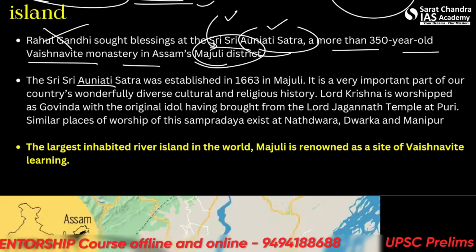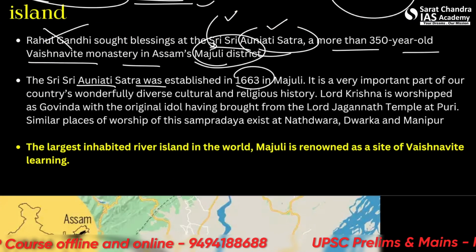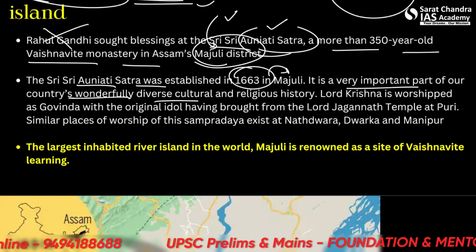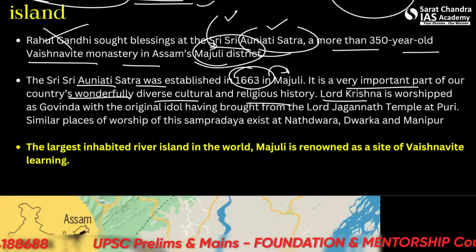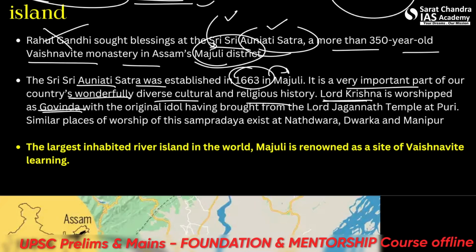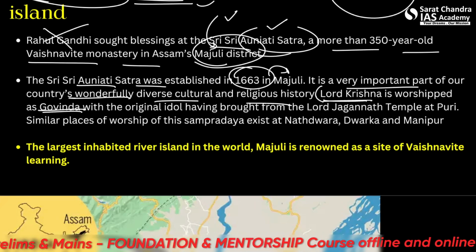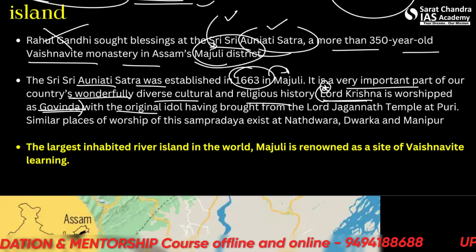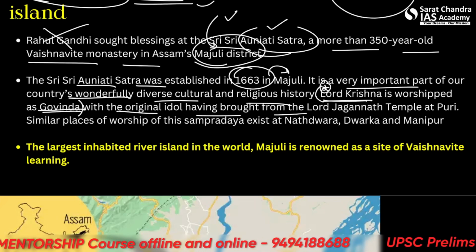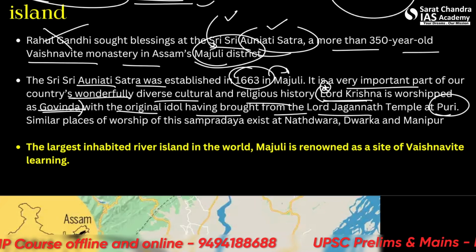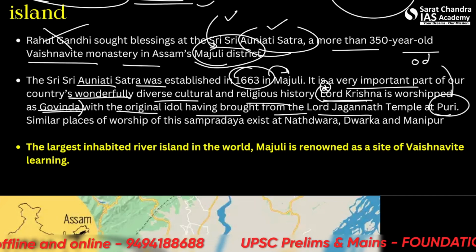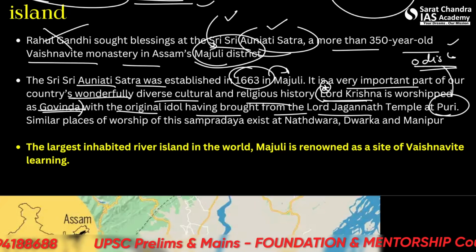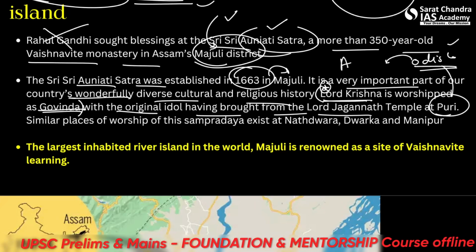Sri Sri Auniati Satra was established in 1663 in Majuli. It is a very, very important part of our country's wonderfully diverse culture and religious history. Lord Krishna is worshipped as Govinda. These points may look, let's say, frivolous, but they are completely important. The original idol was brought from the Lord Jagannath temple at Puri in Odisha. So a part of the idol, or the original idol, was brought from Odisha and is being worshipped here in Assam.